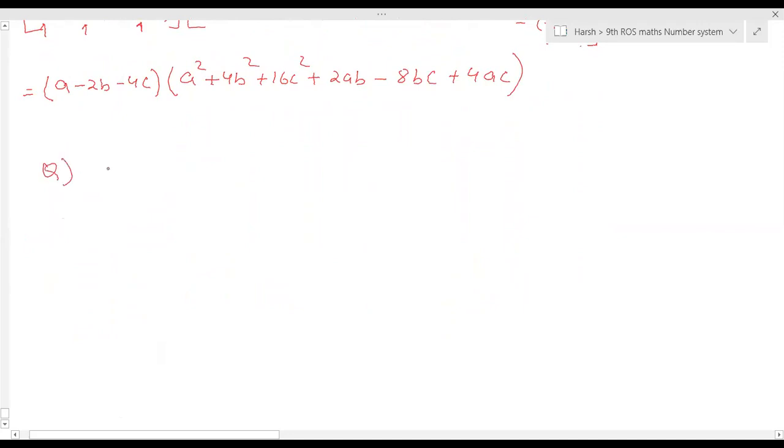Question is 125a cube plus b cube plus 64c cube minus 60abc.